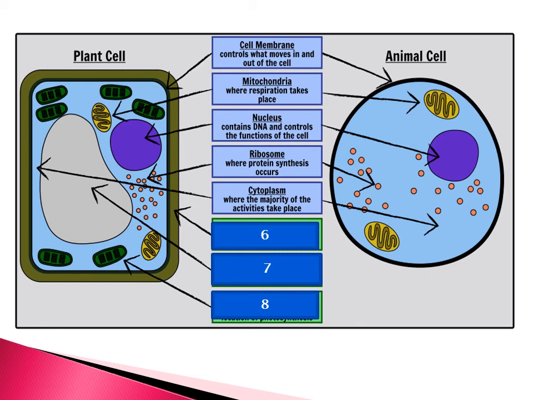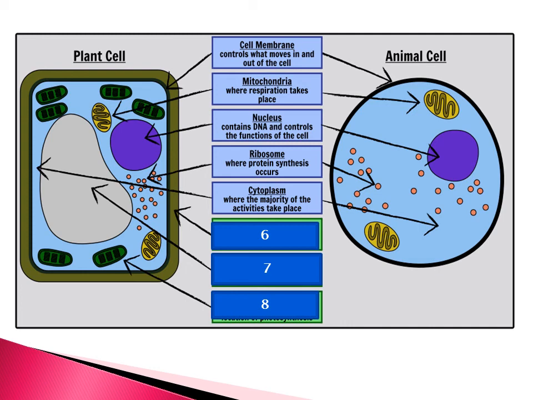Cytoplasm is a liquid present inside the cell, and this liquid contains all the organelles which you can see. So till here it is common in both. Let's revise once again: cell membrane, mitochondria, nucleus, ribosome and cytoplasm.